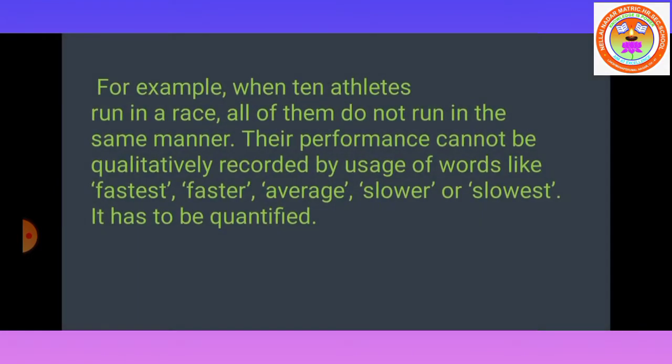For example, when 10 athletes run in a race, all of them do not run in the same manner.